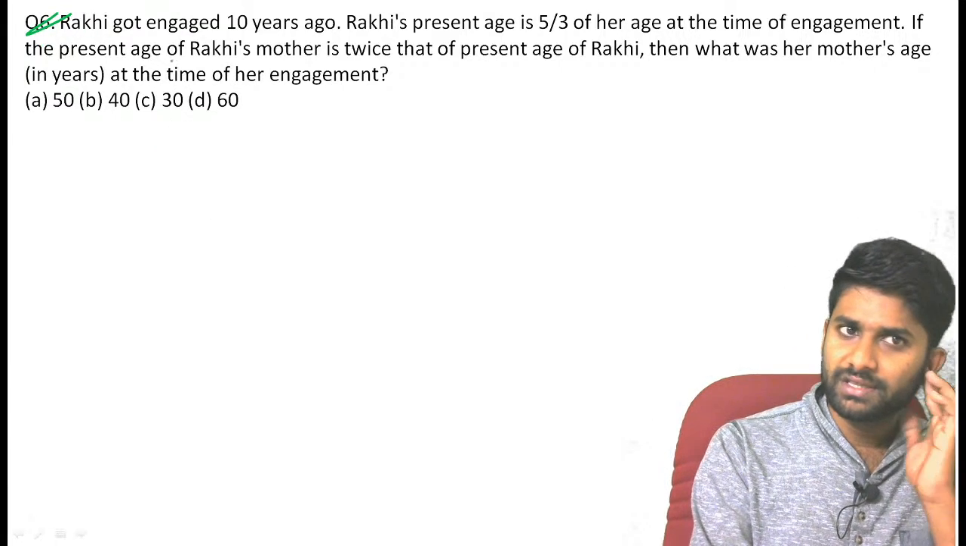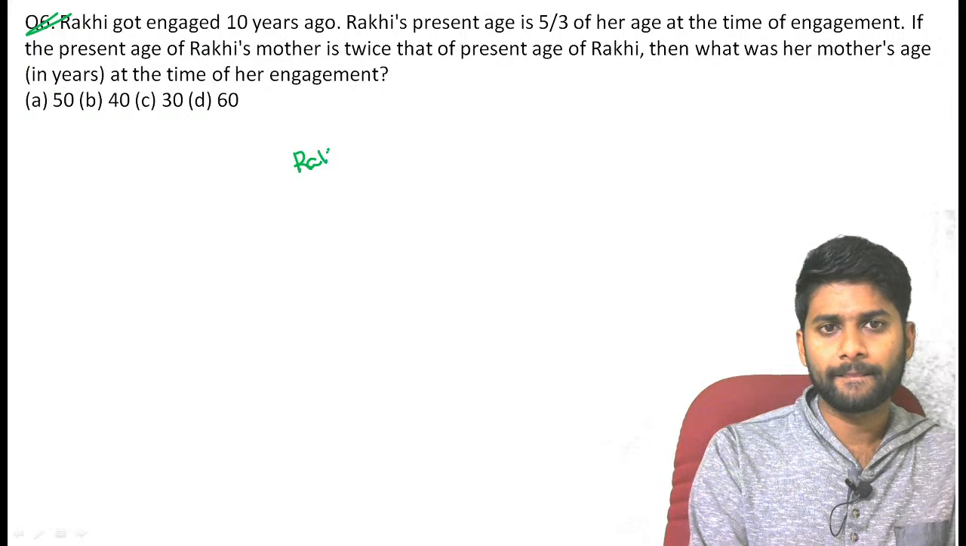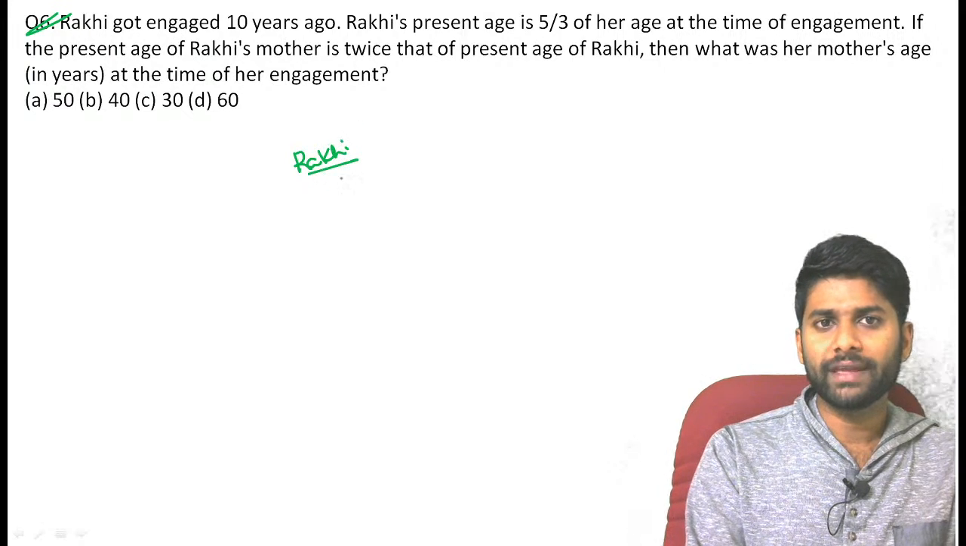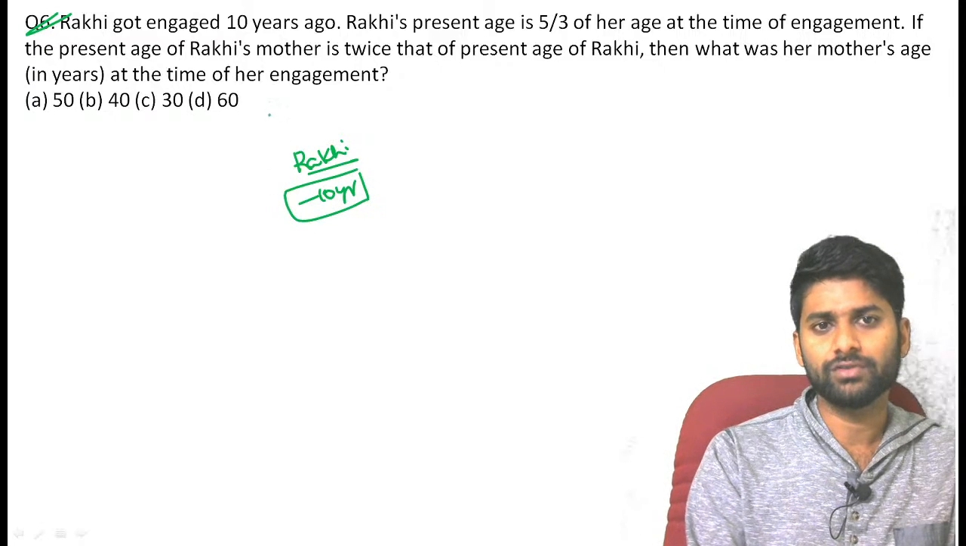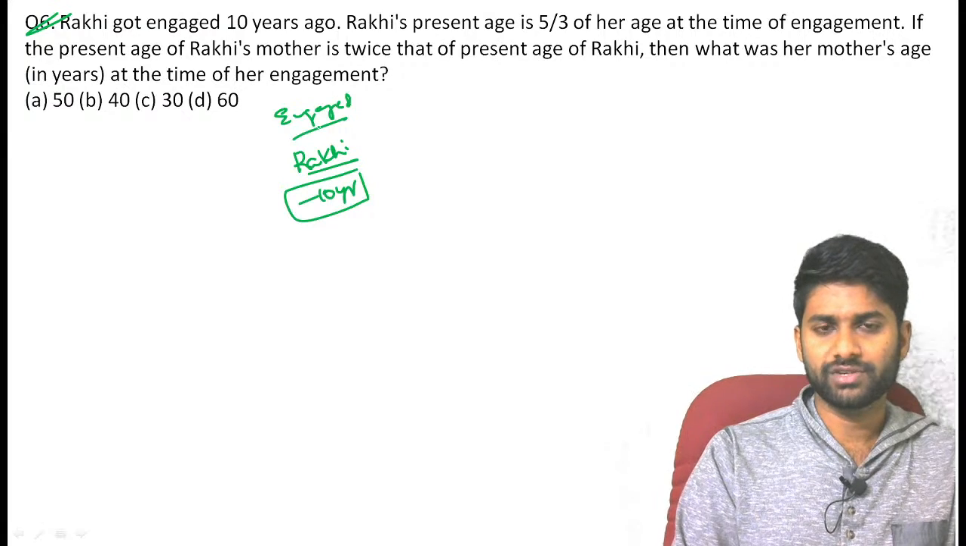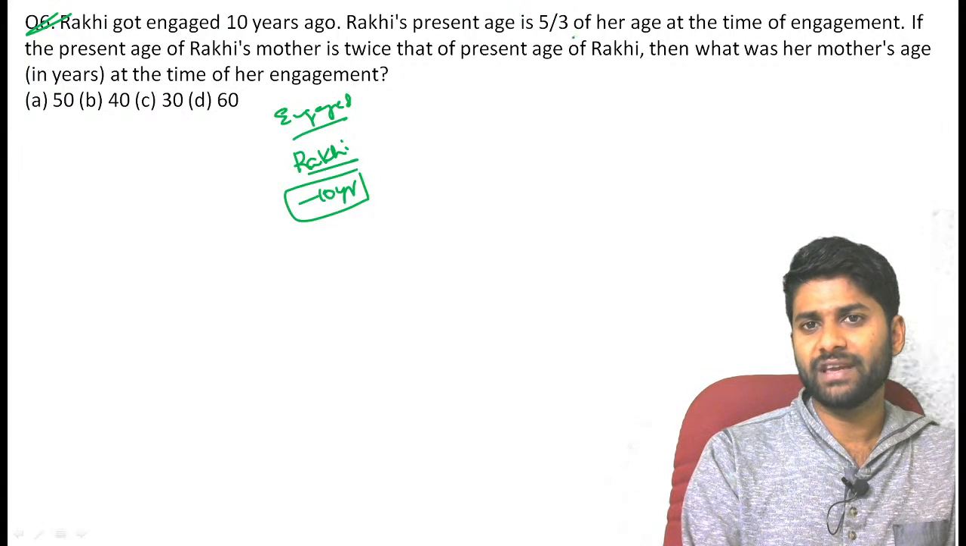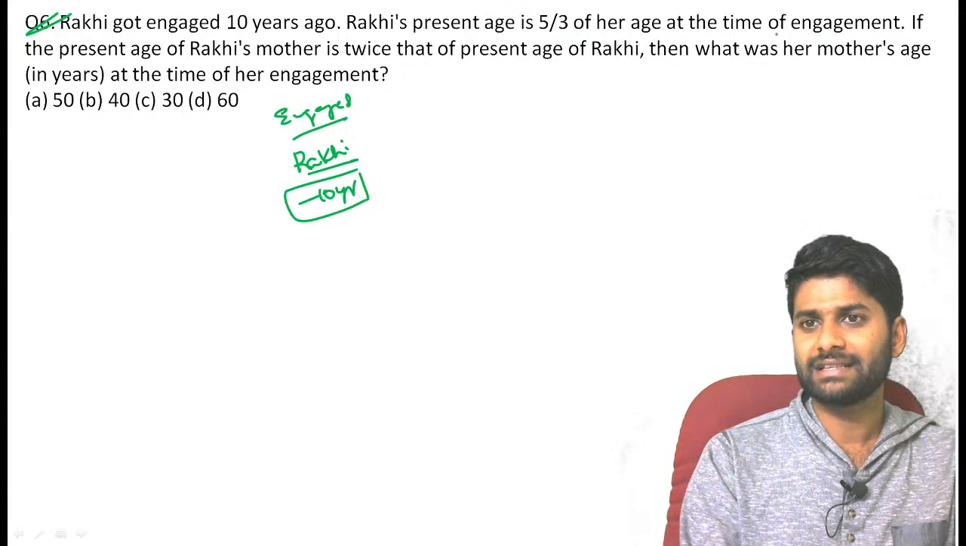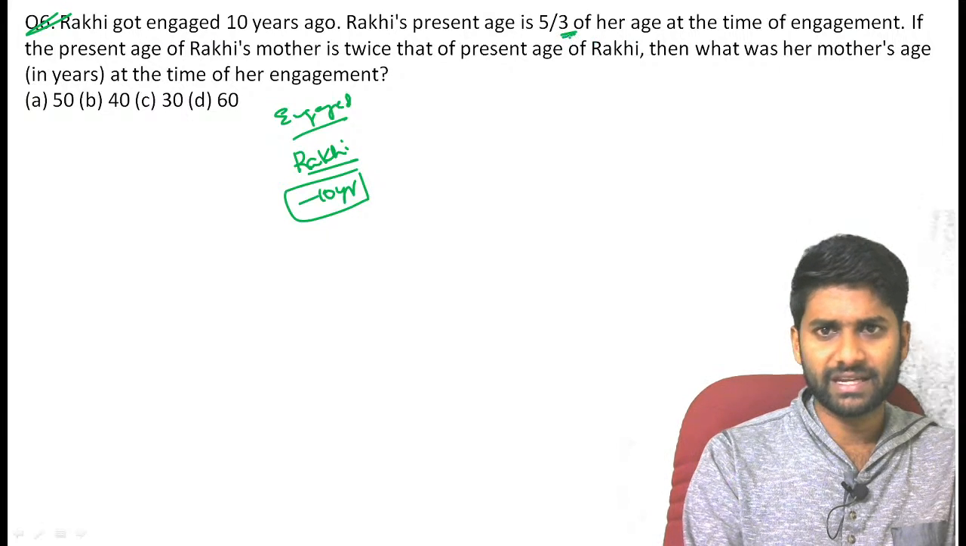Now see, there is a person Raki. Raki got engaged 10 years ago. So this is the engagement, that is the first piece of information. And Raki's present age is 5 by 3 of her age at the time of engagement. I clearly mentioned that many times, guys. The denominator always represents the other statement.